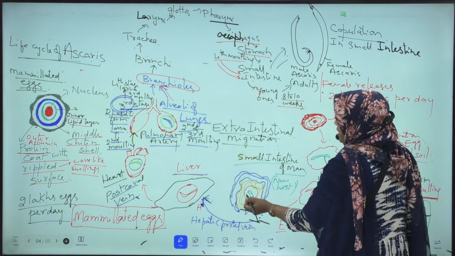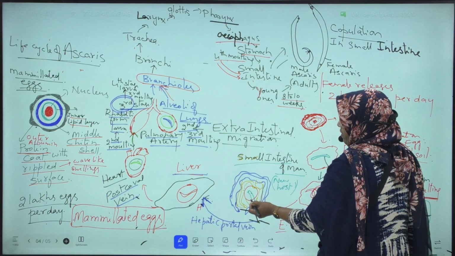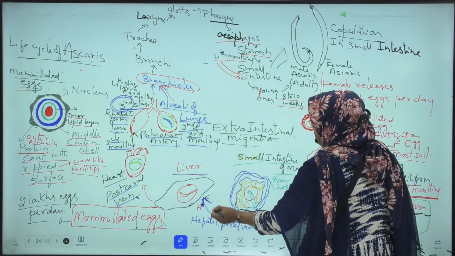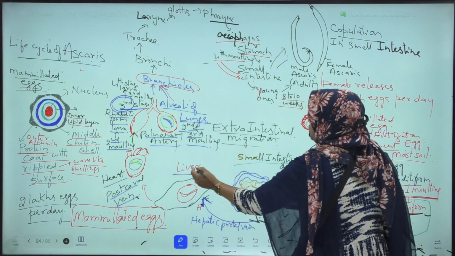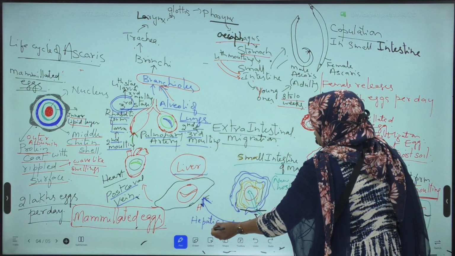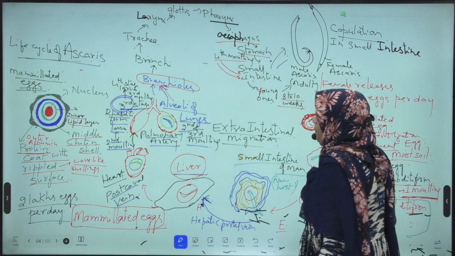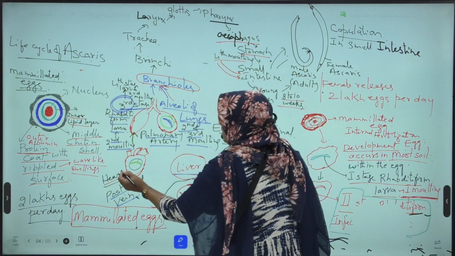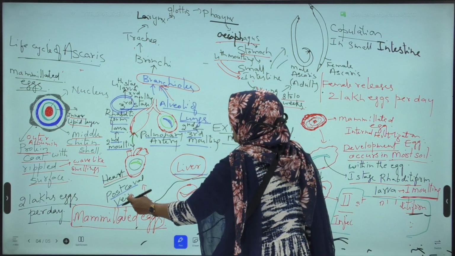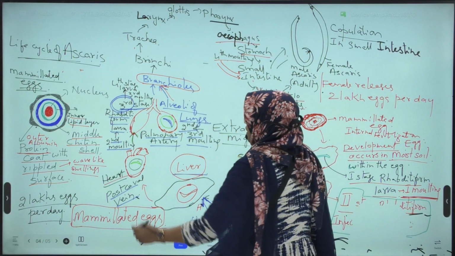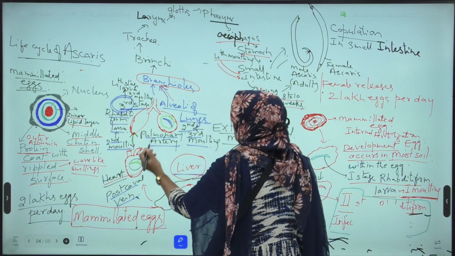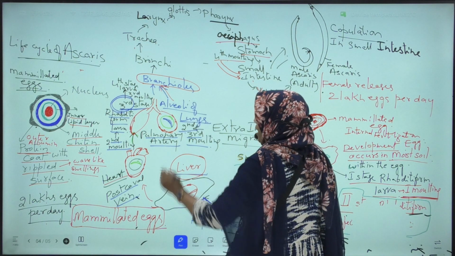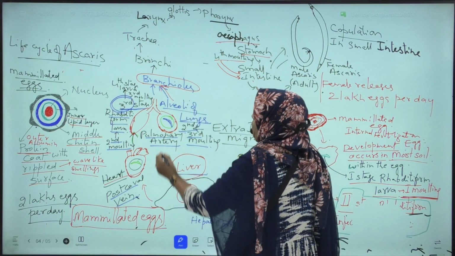And from the small intestine, what happens? The second stage rhabditiform larva comes out from the small intestine and enters into the liver through the hepatic portal vein. Okay? From the liver, it reaches the heart through the postcaval vein. From the heart, this rhabditiform larva reaches the alveoli of lungs through the pulmonary artery.